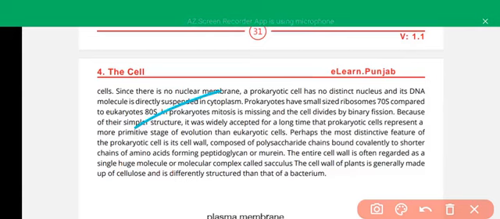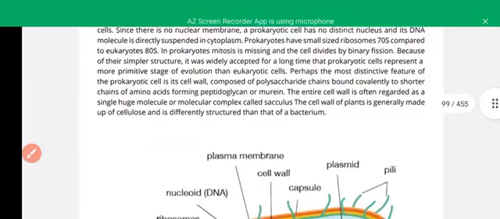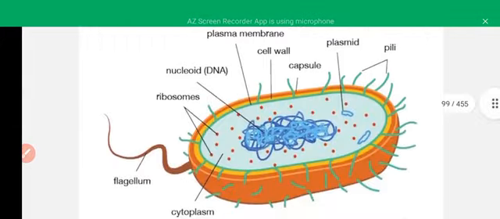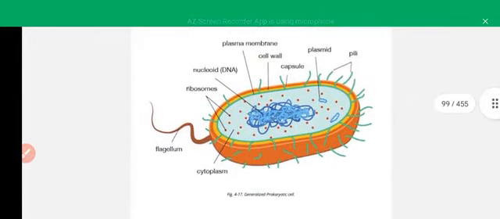The most distinctive feature of the prokaryote is the cell wall. It is also a very important MCQ. It is composed of polysaccharide chains bound covalently to shorter chains of amino acids. It is called peptidoglycan, or murein. An entire cell wall is regarded as a cellular complex called the sacculus. It is also a very important MCQ. The cell wall of a plant is generally made up of cellulose, different from that of bacteria, which is composed of peptidoglycan.